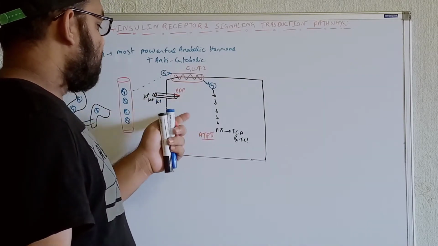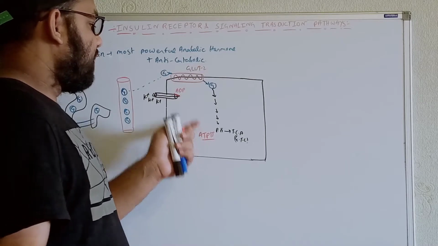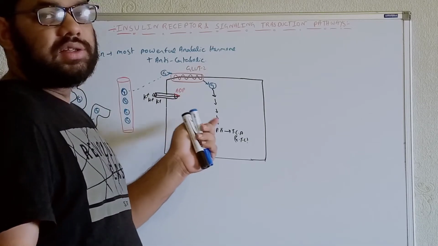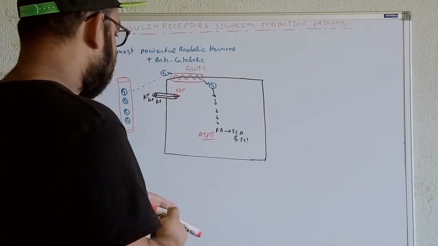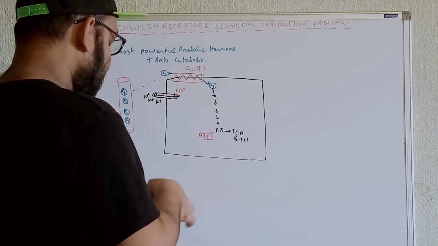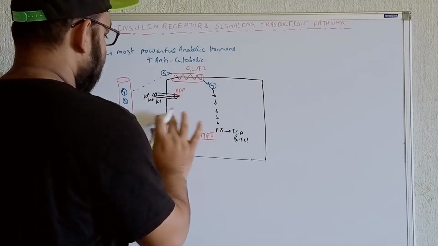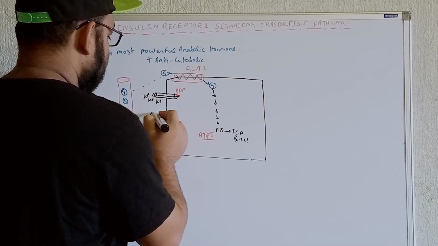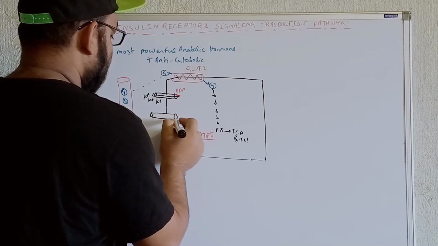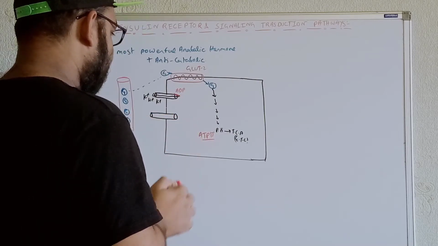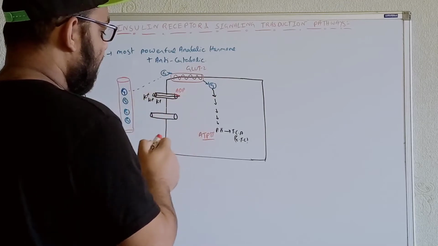But whenever we get the production of ATP by the process of glycolysis and the TCA cycle, whatever the changes we will see over here, the ATP will bind over here, and it will block the channel.